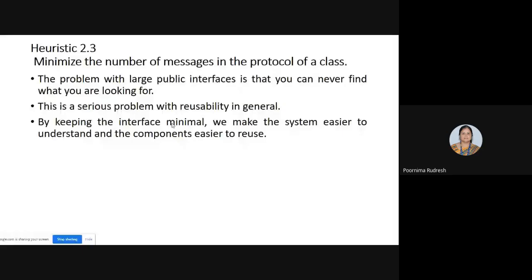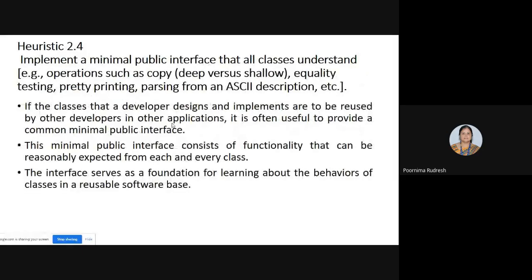Next, we'll move on to heuristic 2.4. So what it says: implement a minimal public interface that all classes understand. For example, operations such as copy, equality testing, pretty printing, parsing from an ASCII description, etc.